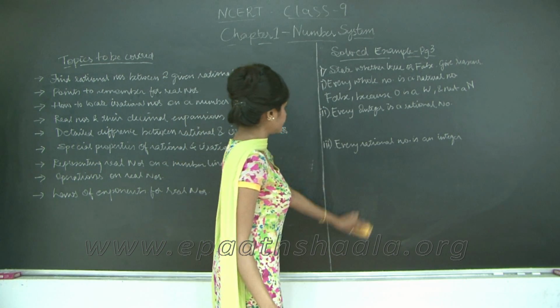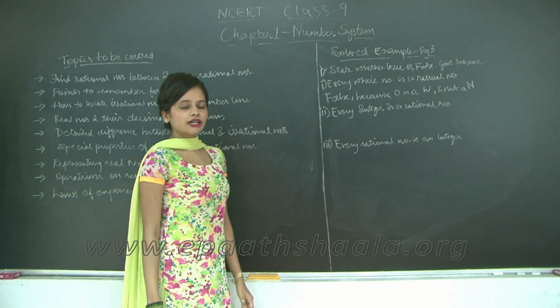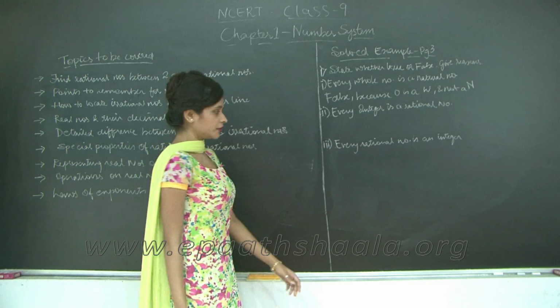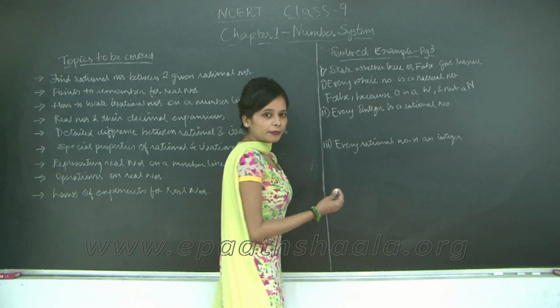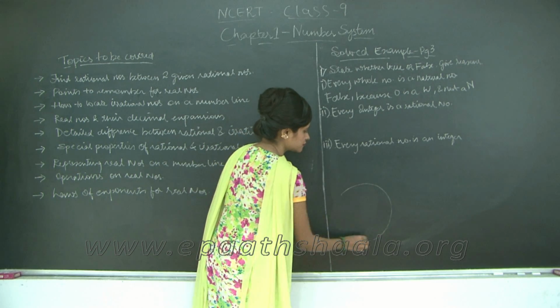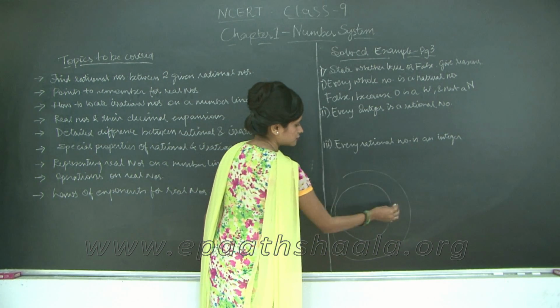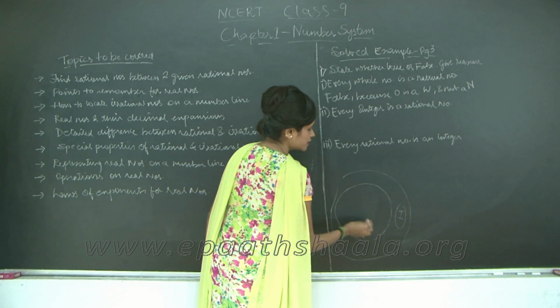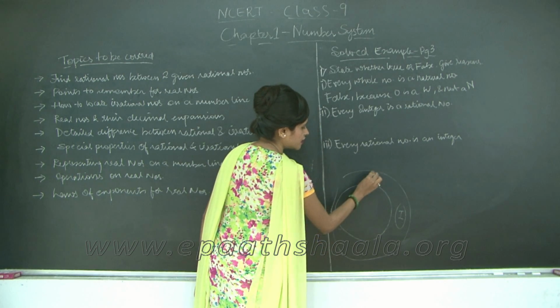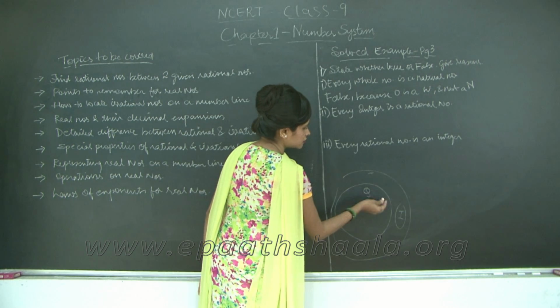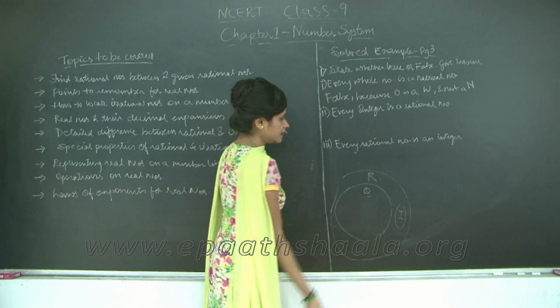Second one, every integer is a rational number. So, remember our diagram, we had irrational numbers, rational numbers, and real numbers, right?